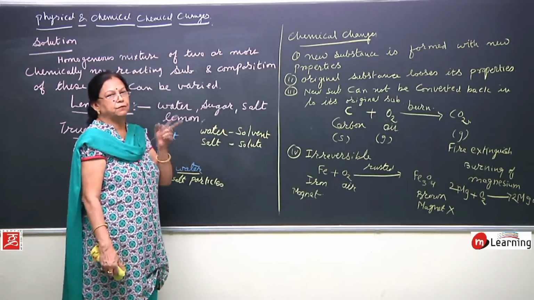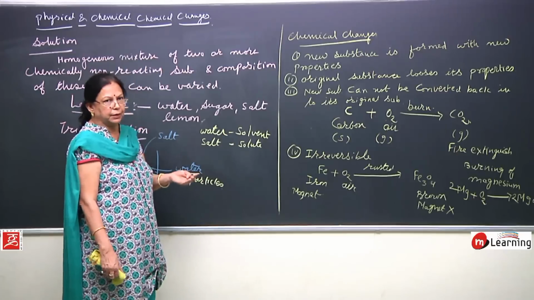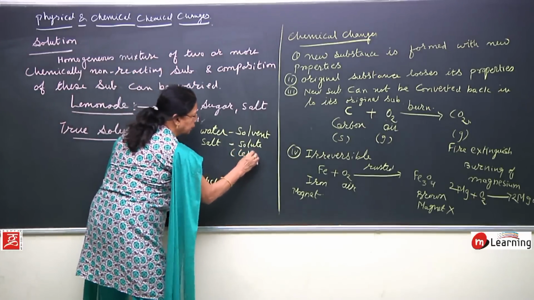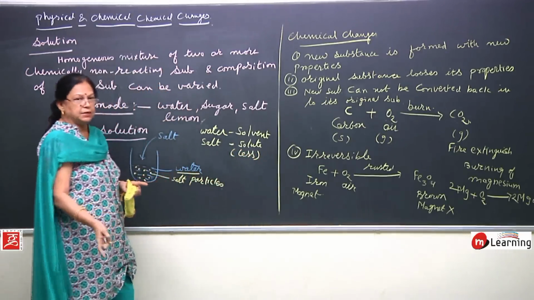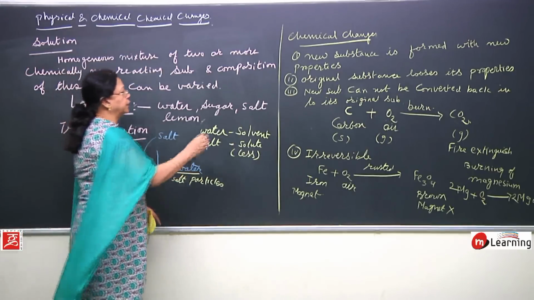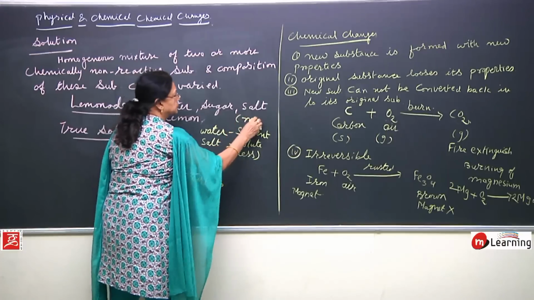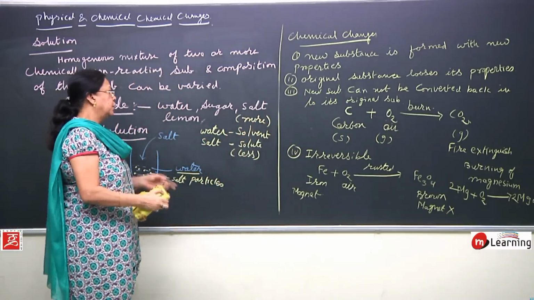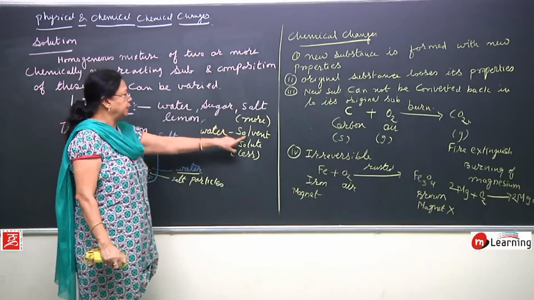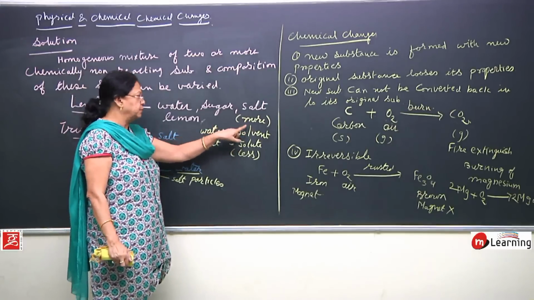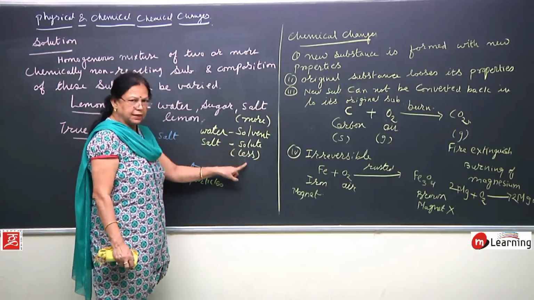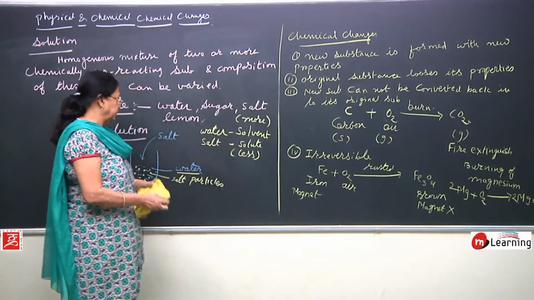That substance which is present in less quantity is called solute, and that substance which is present in more quantity is called solvent. Always, if the quantity of the substance is more, then it will be called solvent. If the quantity of the substance is less, then it will be called solute.